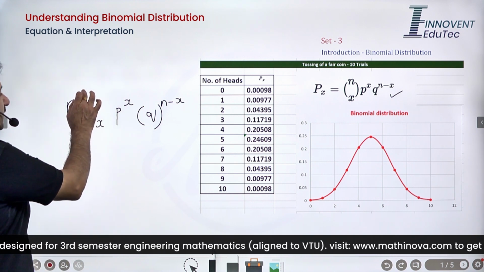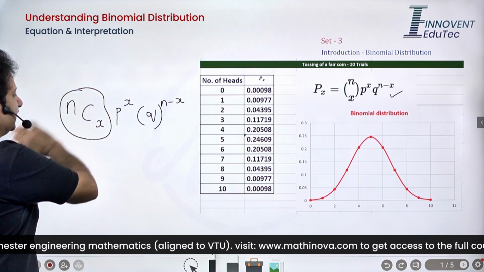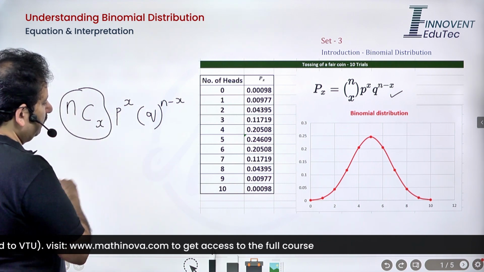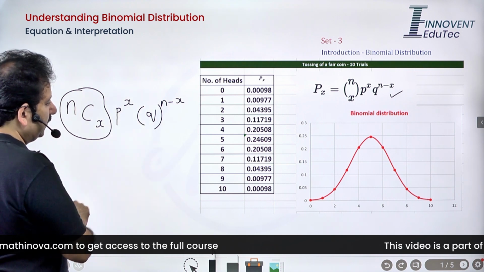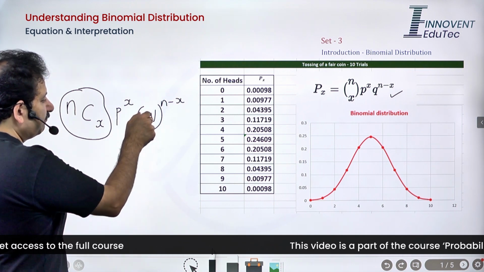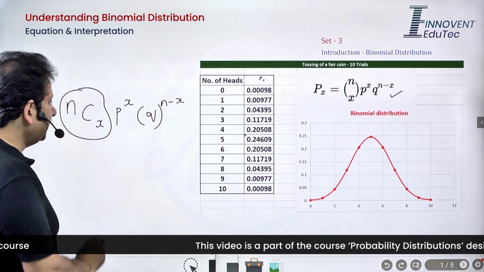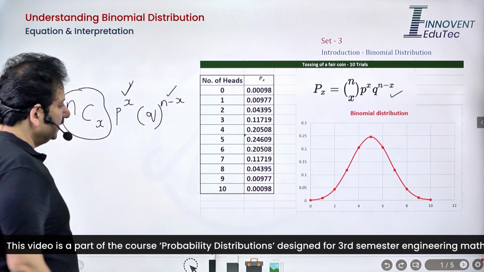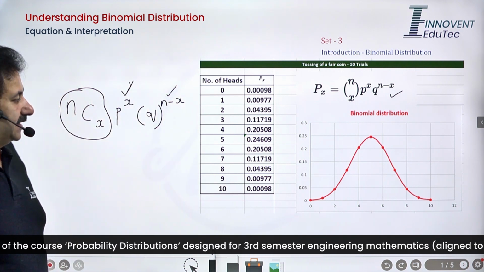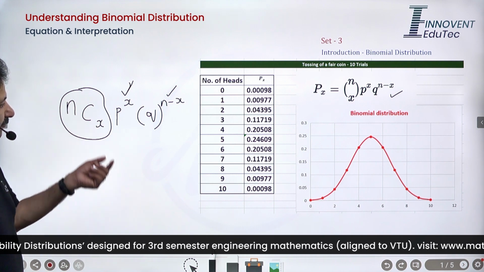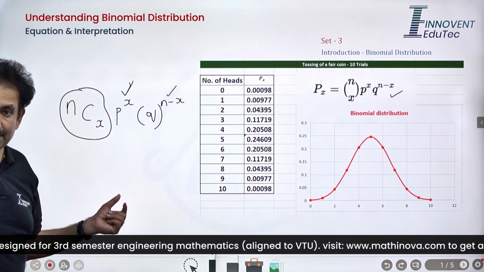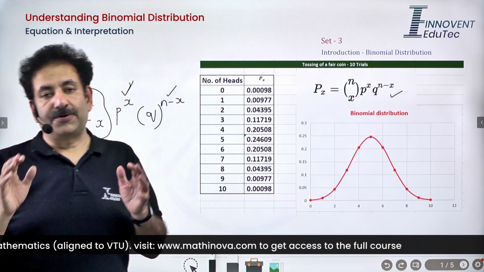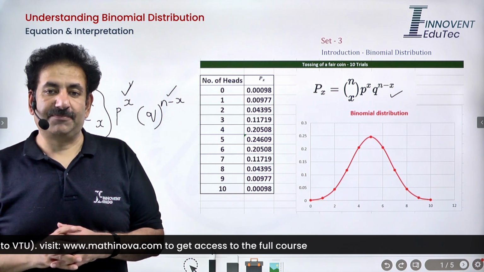Why nCx? Because I can choose any x cases out of n cases where I am going to succeed, and that is where the probability of success would be p to the power x, multiplied by the probability of failure, which is q to the power n minus x, because I am succeeding in x cases and failing in n minus x cases. And if I consider this for all possible x's in that experiment, this set of probabilities is going to constitute the binomial distribution.